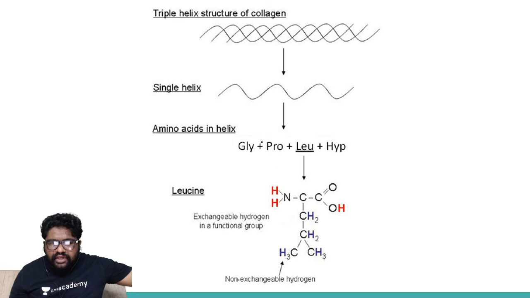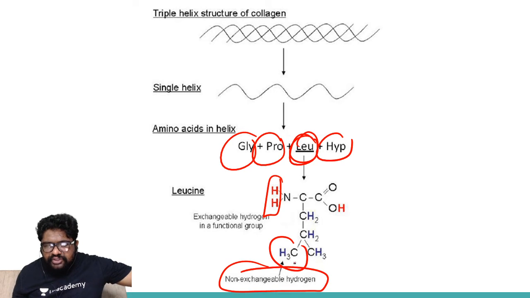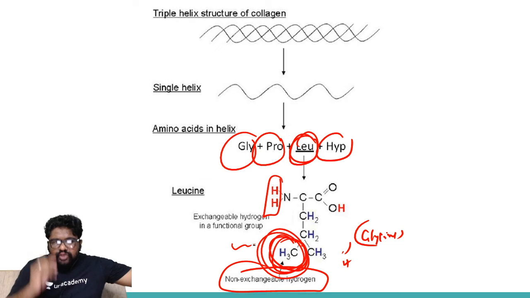Okay, look at the picture here. This is glycine plus proline plus leucine plus hydroxyproline. If I bring leucine here, you have 2 hydrogens, but this is a non-exchangeable hydrogen. In this area, you'll be having an exchangeable hydrogen if it was glycine. If it was glycine, this area would have been an exchangeable hydrogen, because of which you are suffering in this particular manner.